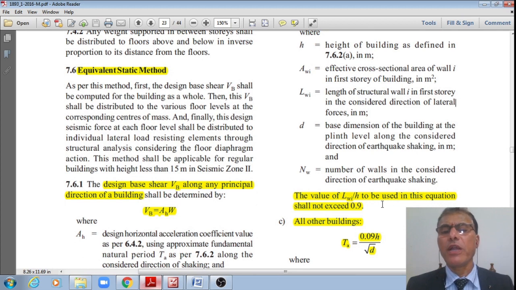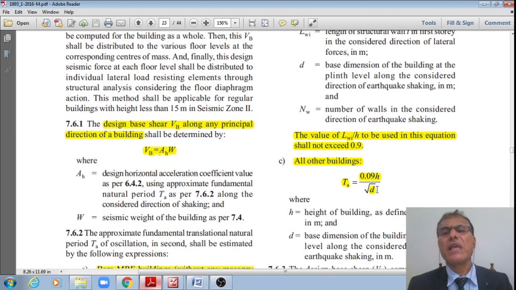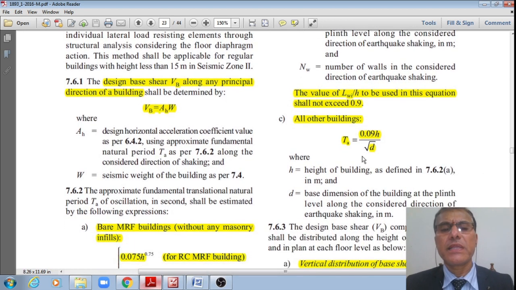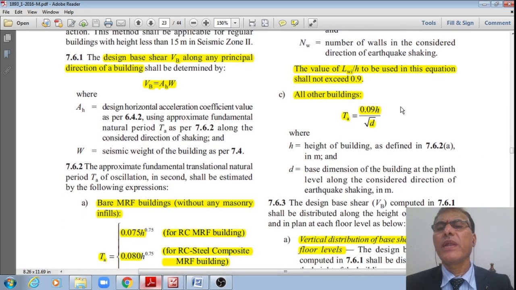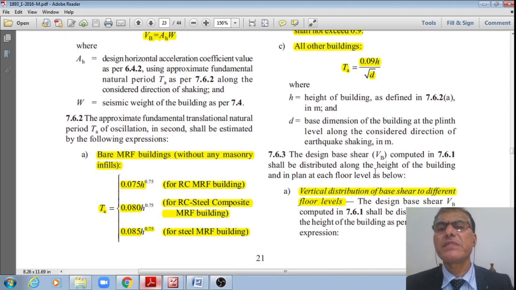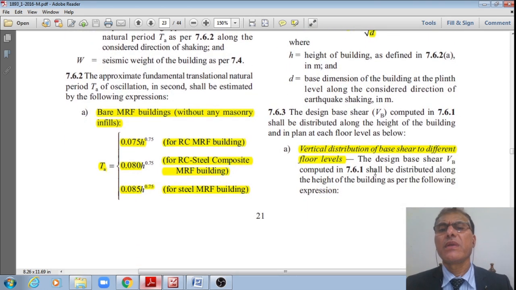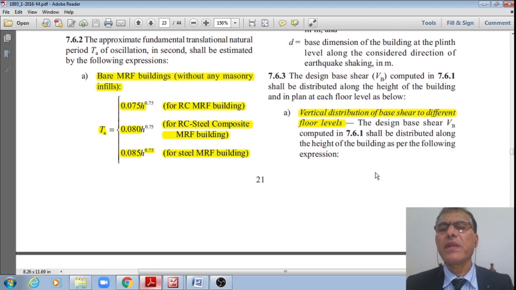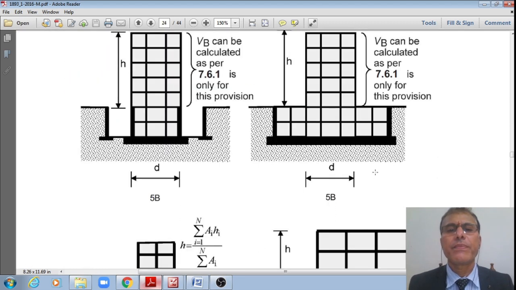shall not exceed 0.9, whereas this time period for all other buildings other than these, Ta is equal to 0.09 h divided by square root of d, where d is the base dimension, right? And next one, the vertical distribution of the shear to different floor levels, how it should be done, right?